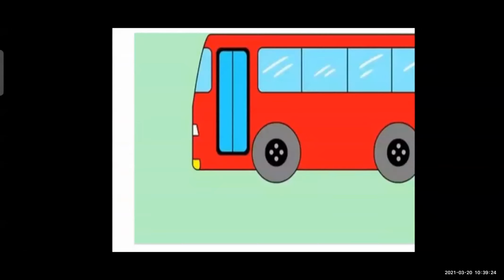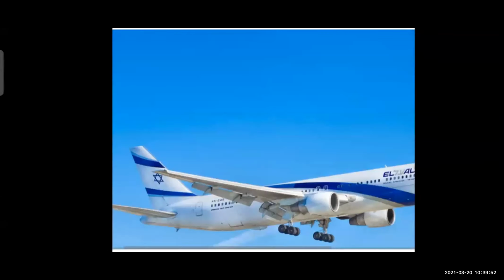This is a bus. Yes, now this is the sound of the bus. See the next one, an aeroplane.